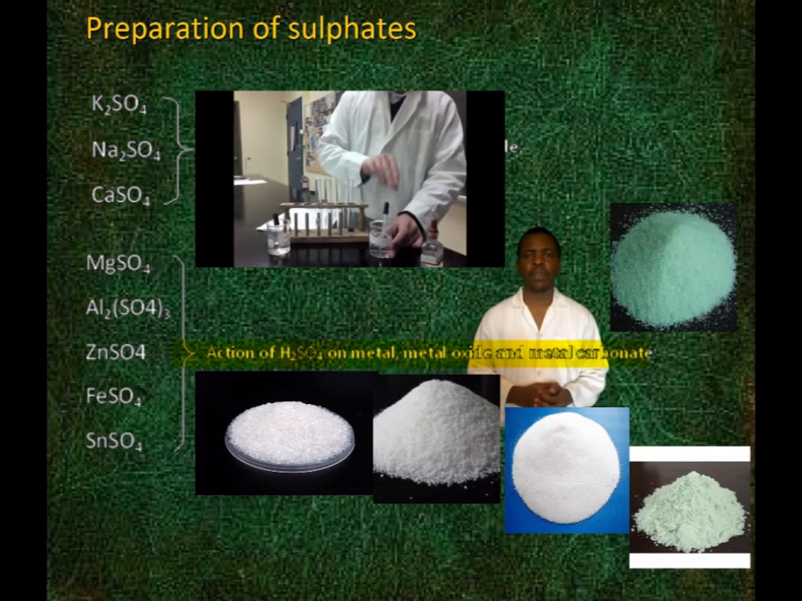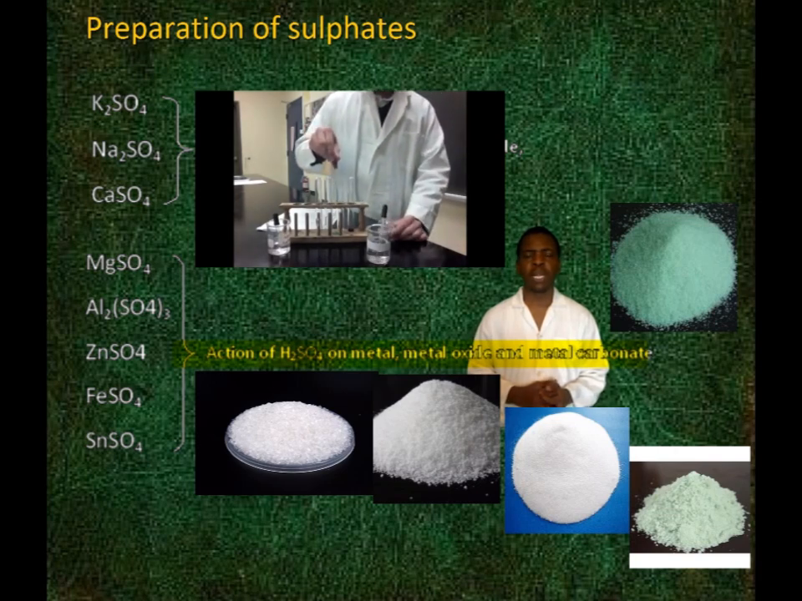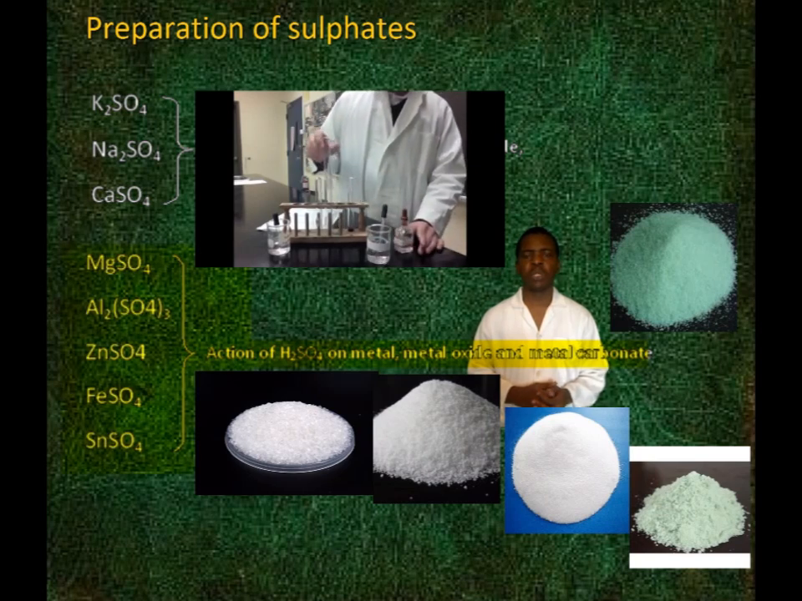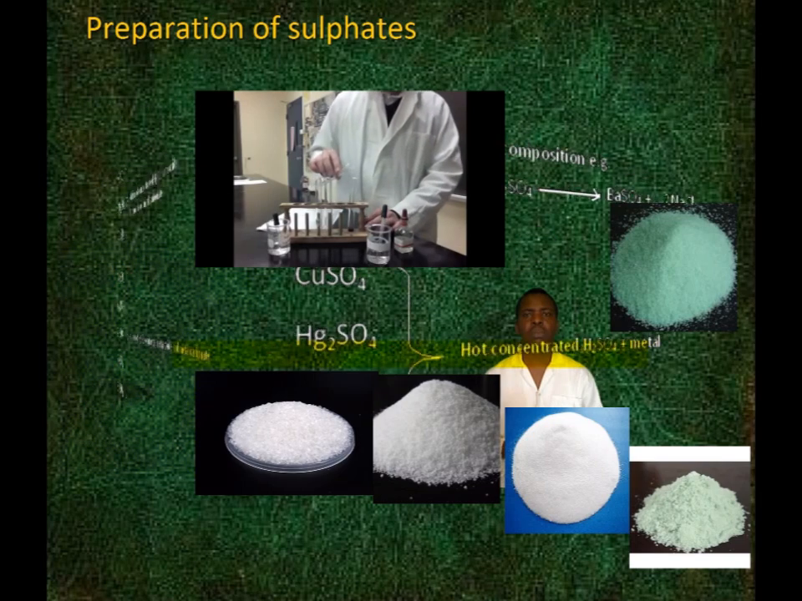Action of dilute sulfuric acid on metal, metal oxide, and metal carbonate. Magnesium sulfate, aluminium sulfate, zinc sulfate, iron sulfate, and tin sulfate are produced by this method.